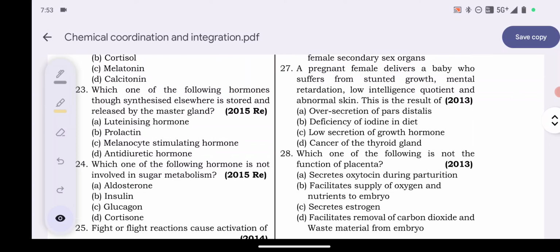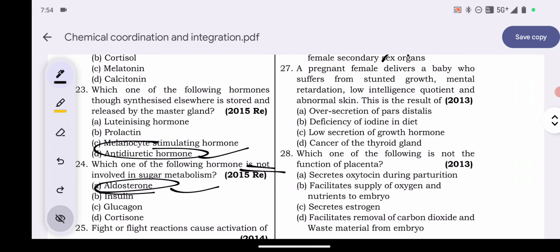A pregnant female delivers a baby who suffers from stunted growth, mental retardation, low intelligence quotient, and abnormal skin. This is the result of oversecretion of pars distalis, deficiency of iodine in the diet, low secretion of growth hormone, cancer of the thyroid gland. So option number B, deficiency of iodine in diet